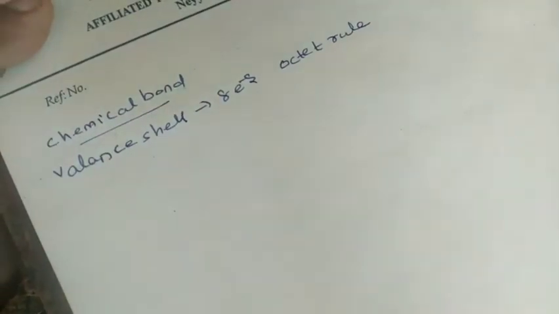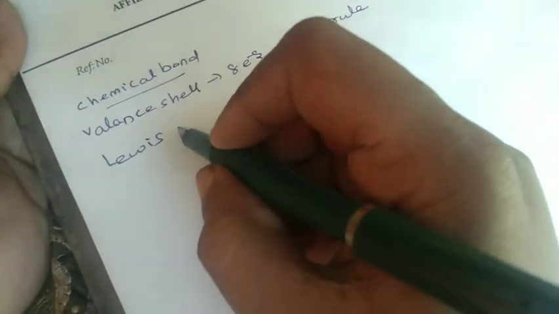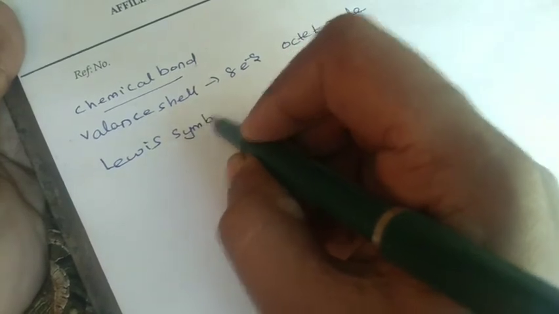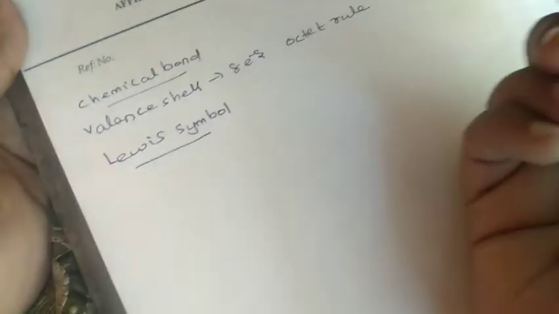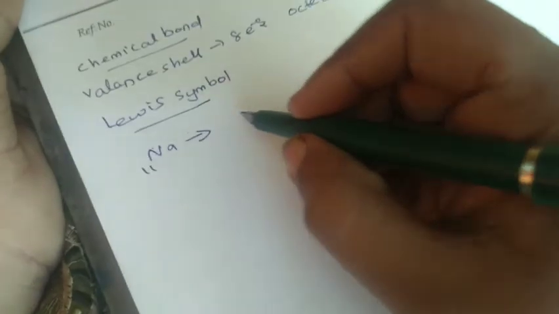Then we can consider the Lewis symbol. The Lewis symbol was introduced by G.N. Lewis, an American chemist, as a symbol representation for valence electrons in an atom. Consider the Lewis structure; we can also call it the dot symbol. He considered an electron as a dot.